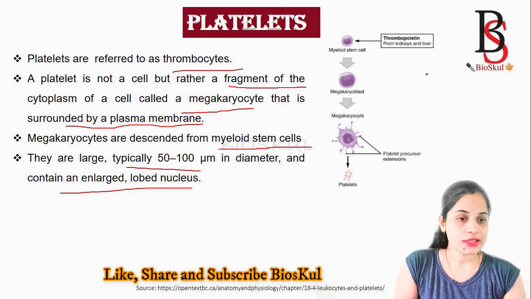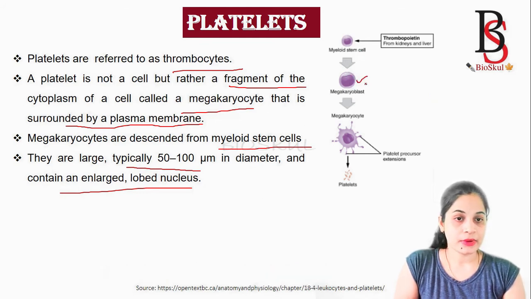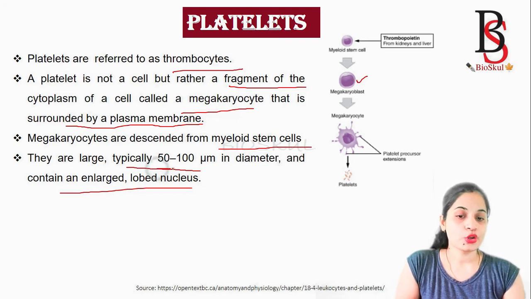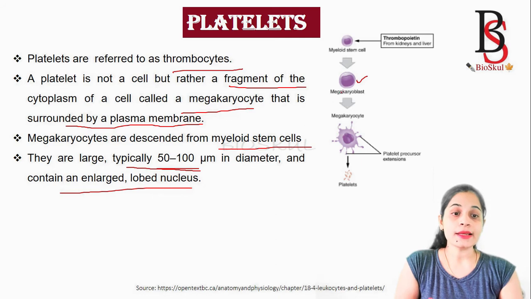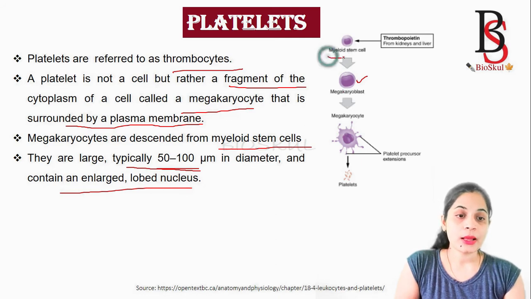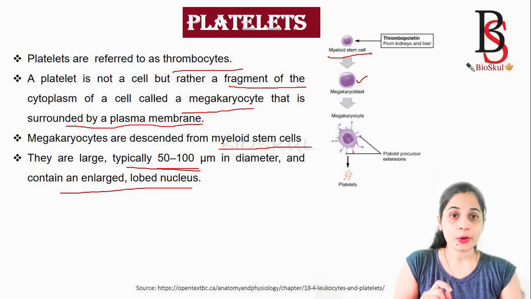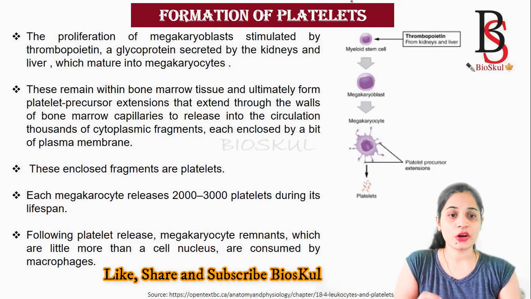So here you can see these are the megakaryoblasts that produce the megakaryocytes, and the megakaryocytes have a large nucleus and a diameter of about 50 to 100 micrometer, and they are formed from the myeloid stem cells. Now we will see how the platelets are formed. That is the formation of platelets.